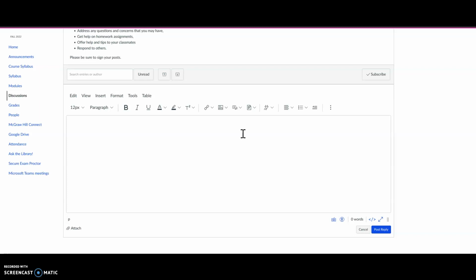Actually, all your classmates will be able to access the Student Commons Forum, and so they may be able to provide you with some insight or some help with your question that you might have a little more quickly than what I can. But in any event, if they have a similar question, they can benefit from the feedback in